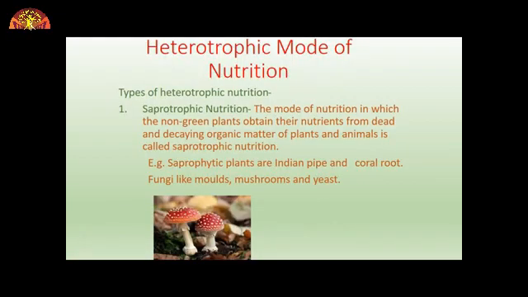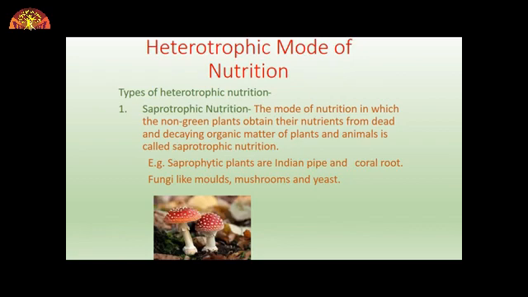Now let's look at the heterotrophic mode of nutrition. In this, we'll understand different categories. First is saprotrophic nutrition. Saprotrophic nutrition is a kind of nutrition which is performed by non-green plants, and the special thing about this nutrition is that the organisms obtain their nutrients from dead and decaying organic matter of plants and animals. So this is called saprotrophic nutrition.